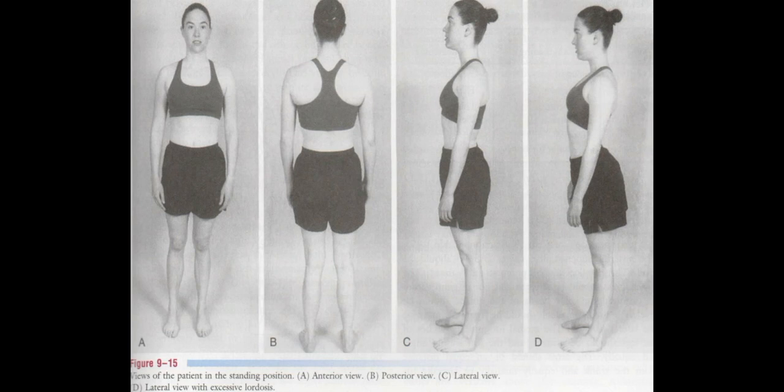So when we are observing the patient from the lateral view, we have to see the lordosis, whether the lordosis is normal, whether it is decreased. Decreased lordosis means flat back posture. So if the patient is having flat back posture, then the lordosis will be decreased. Or if the patient is having excessive lordosis, that also we have to take a note.